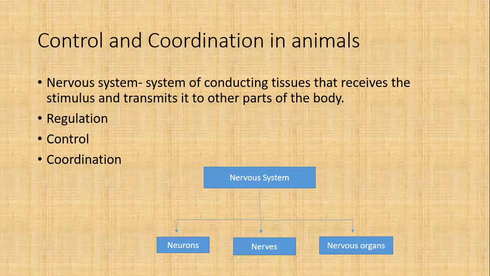As I gave you the example of eyes, on receiving a large amount of light, how they close themselves and protect themselves, that is a control phenomenon. Coordination: while walking on a road, have you noticed the coordination between leg and hand? That is a coordinated process between the body parts. So basically we divide the nervous system into three components: neurons or nerve cells, then nerves, and nervous organs.